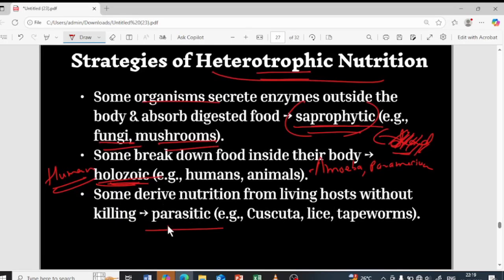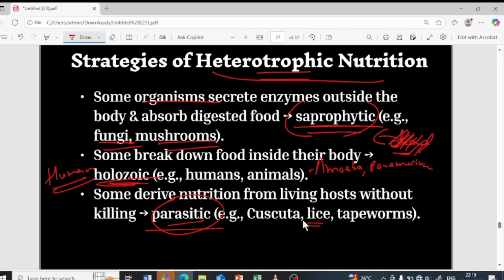Next is parasitic. What do you mean by parasitic? Parasitic means they derive the nutrients without killing the host. For example, lice, which are basically present in many people's hair.